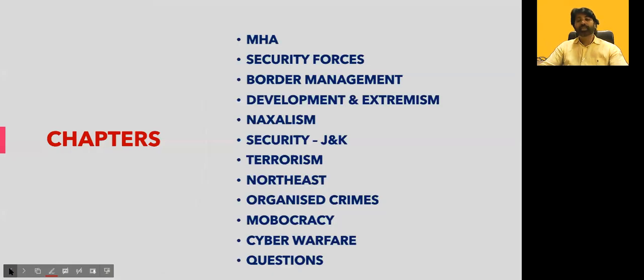Now we have seen the syllabus and the type of questions. Now you can have a look at the chapters. MHA means Ministry of Home Affairs, Security Forces, Border Management, Development and Extremism, Naxalism, Security Threat and J&K, Terrorism, and complete coverage of the Northeast and insurgency in other areas. Organized crime, as I told, includes drug or human trafficking or any Hawala transaction; all those things come under organized crime.